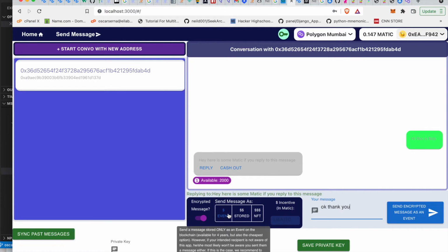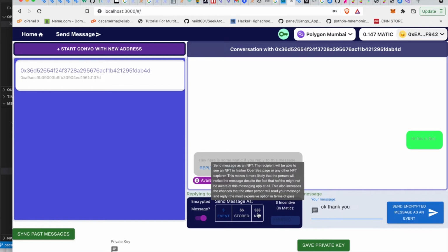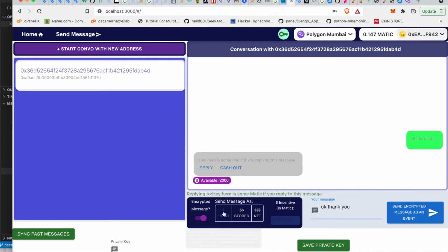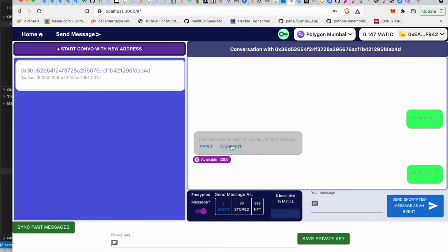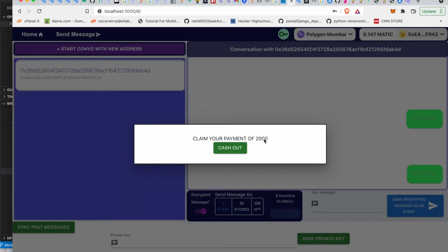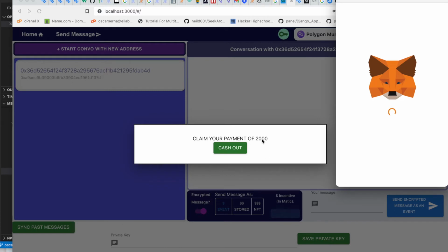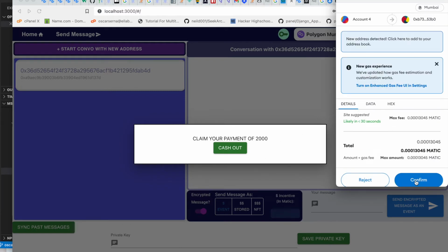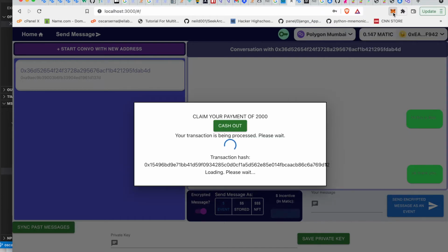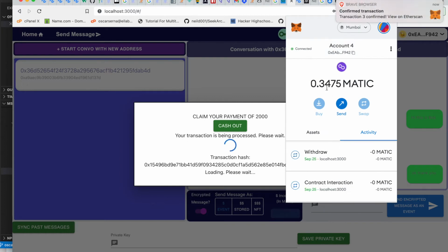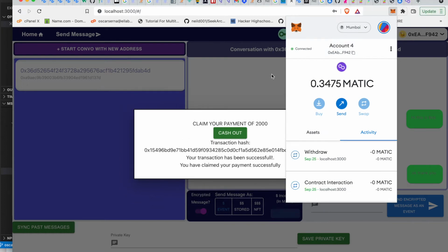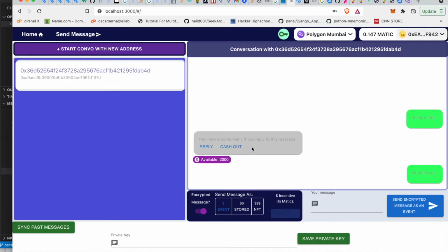This time we're just going to use the cheapest way, which is as an event, rather than stored in the contract or as an NFT, because we already got the attention of the person. So we send it as an event, and we're going to send it encrypted. We send the message, okay, and now we can cash out. The payment is going to be 0.2. Remember that this is increased 10,000 times, and we're going to confirm. Let's remember that we have a balance in my MetaMask account of 1.4, so it should go to 3.4 actually. There you go. This is the incentive for people to reply.